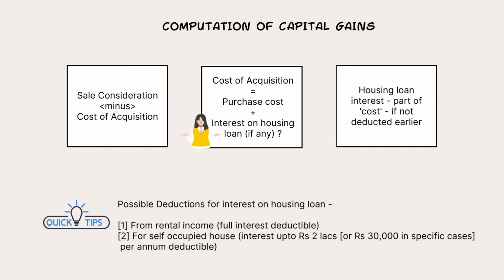In that case, when that capital asset or the house property is sold, and from the sale value we deduct the cost of acquisition, in that cost that interest also cannot be included. Basically, the simple funda here is double deduction or double benefit is not allowed. So that is the main thing. Well, I hope this is all clear.